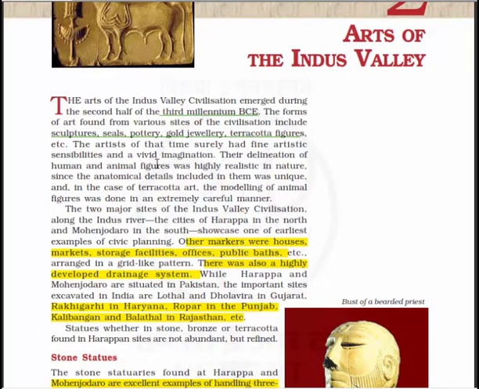Their delineation of human and animal figures was highly realistic in nature, since the anatomical details included in them were unique. In the case of terracotta art, the modeling of animal figures was done in an extremely careful manner.